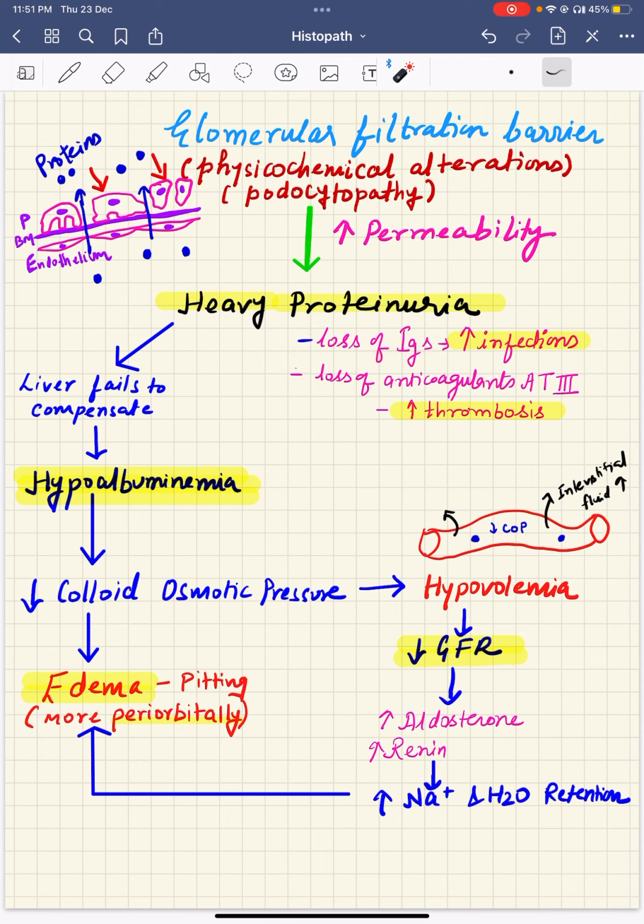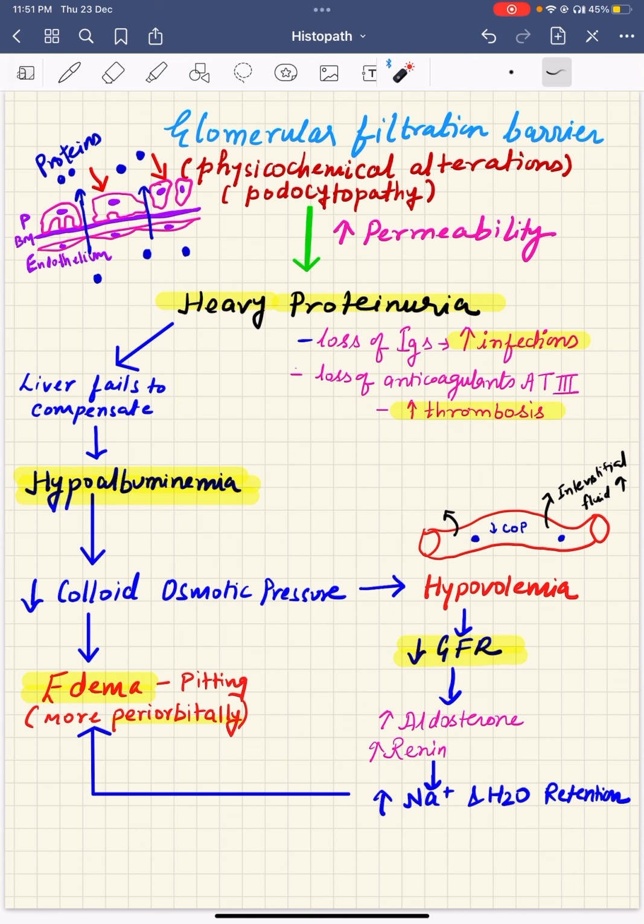And also it is easy to understand that when there is proteinuria, there is also loss of immunoglobulins. When immunoglobulins are lost, they will cause increased susceptibility to infections, and especially the staphylococcal and pneumococcal infections are seen more. Also, there is loss of anticoagulants like antithrombin 3 and protein C and protein S. So when these natural anticoagulants are lost in the urine, there will be increased tendency of thrombus formation.